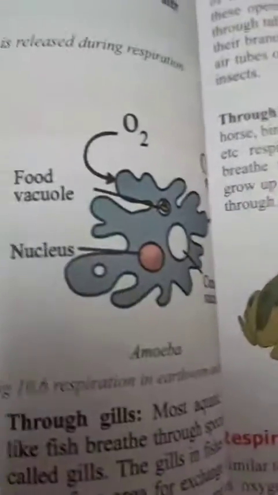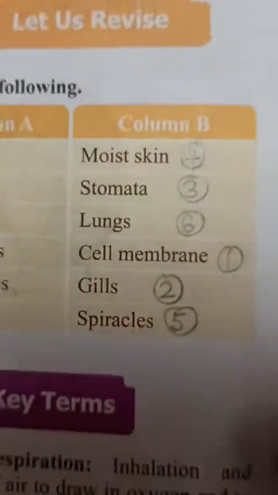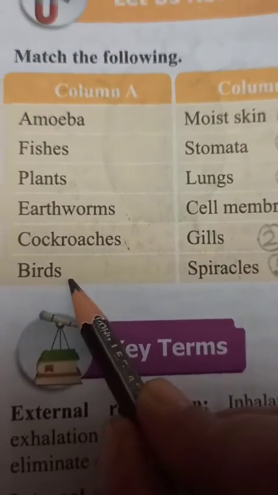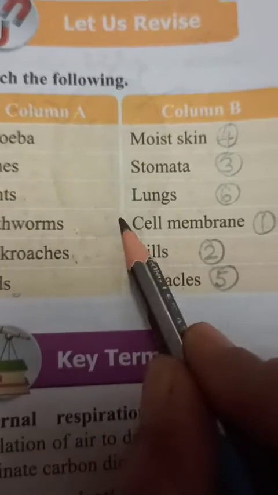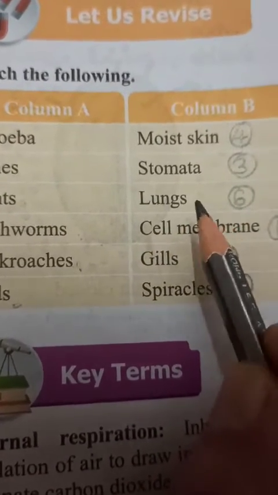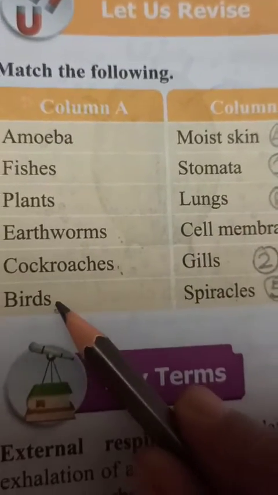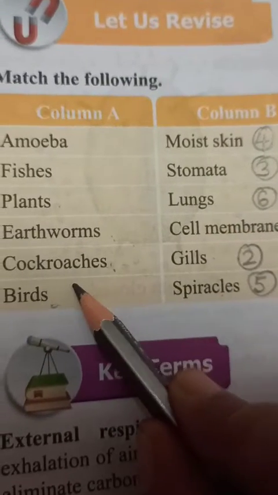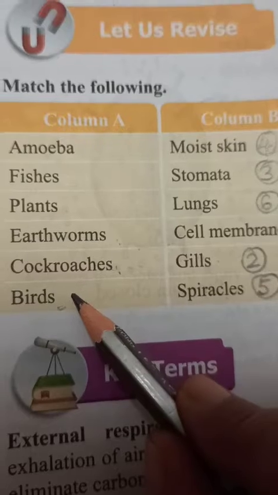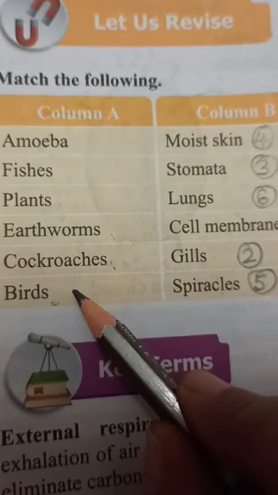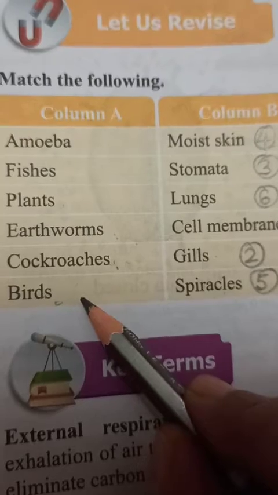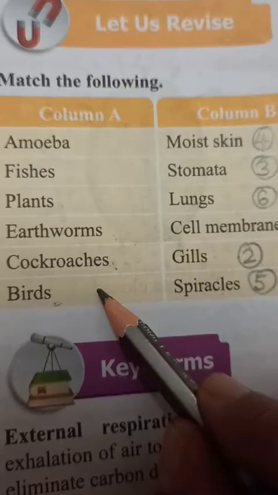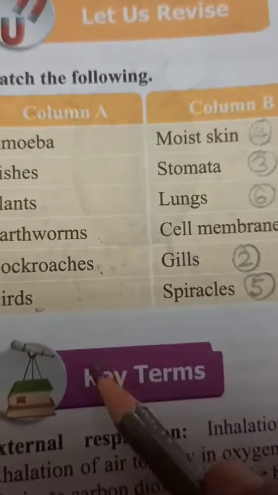Okay, so this is about the cockroaches or insects. And last is about the birds. Birds perform respiration through lungs. Children, birds have lungs only through which they perform the process of respiration, just like human beings. The birds don't perform any other mode of respiration. They have only lungs to perform the process of respiration.